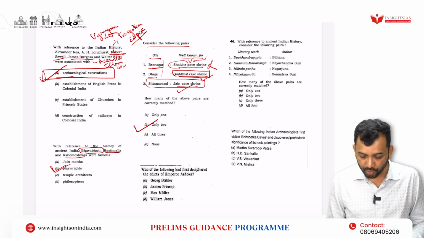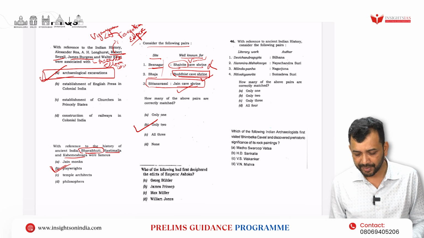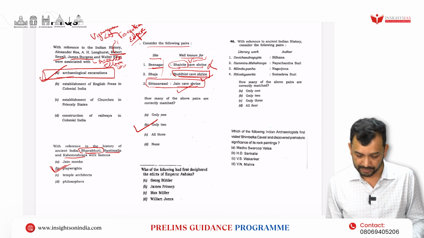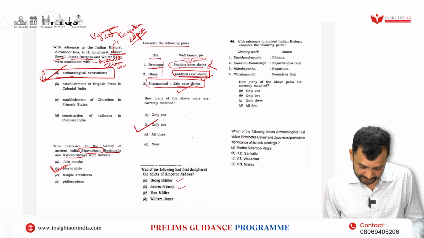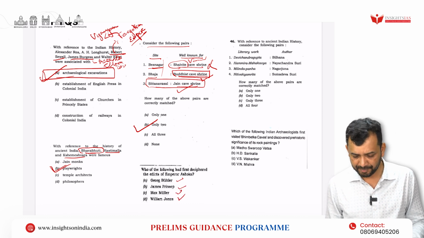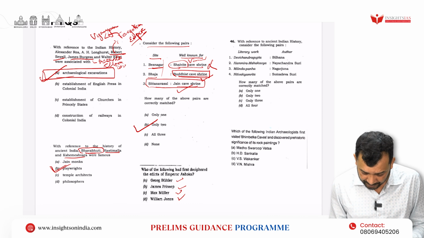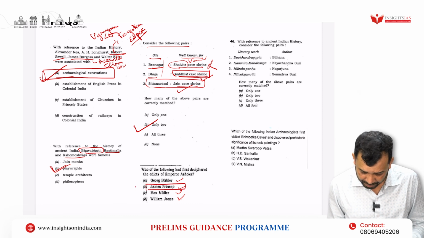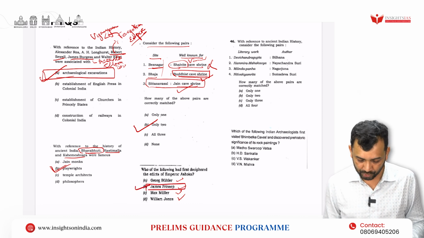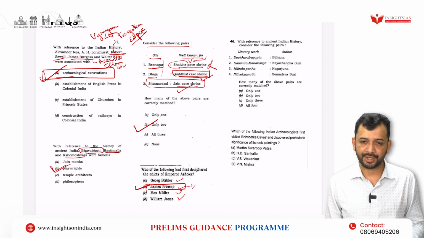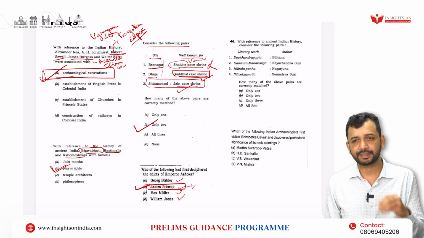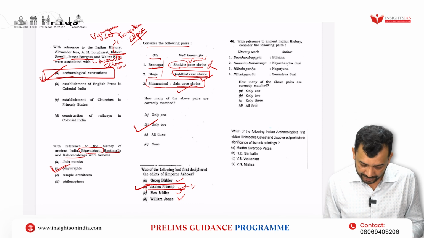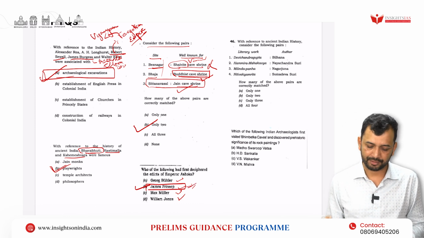Next, who of the following had first deciphered the edicts of Emperor Ashoka? George Buhler, James Prinsep, Max Muller, William Jones. Now the answer is James Prinsep. He is known for deciphering both the Brahmi as well as the Kharoshthi script, so that we could understand what has been written in the inscriptions. So James Prinsep is the answer for this question.